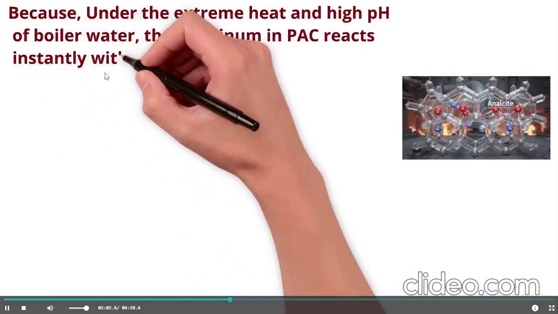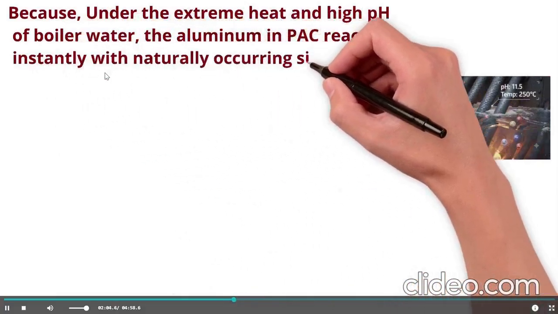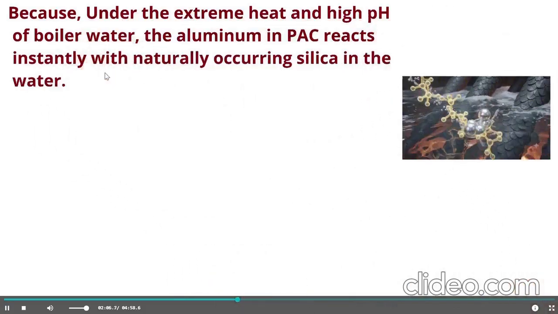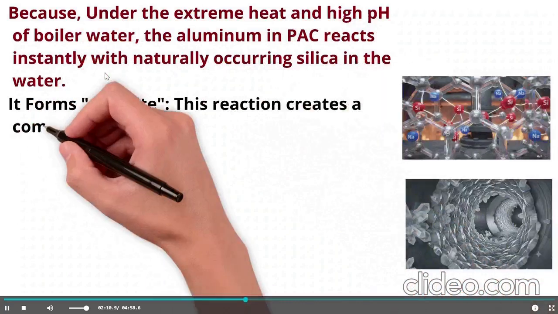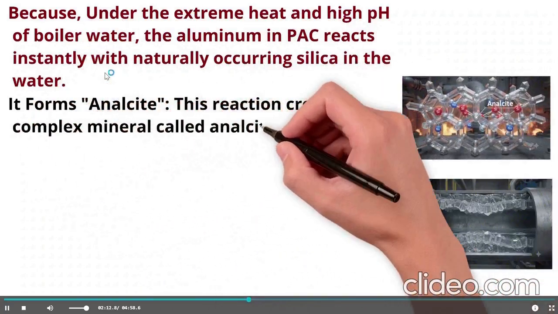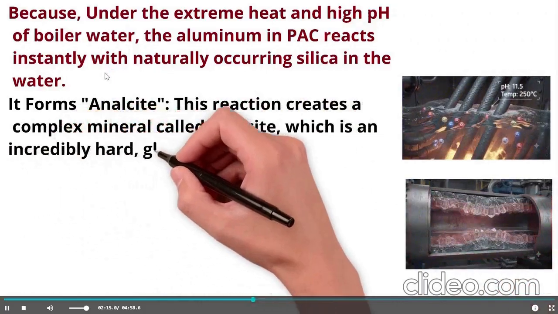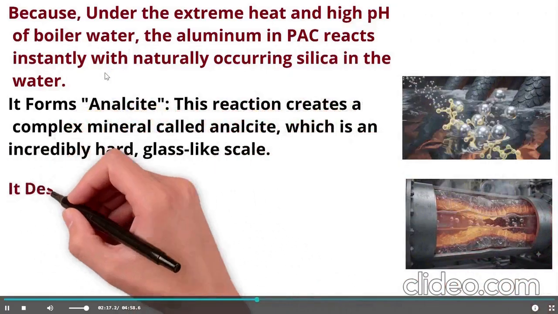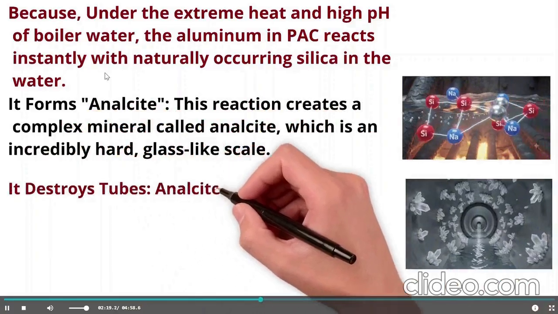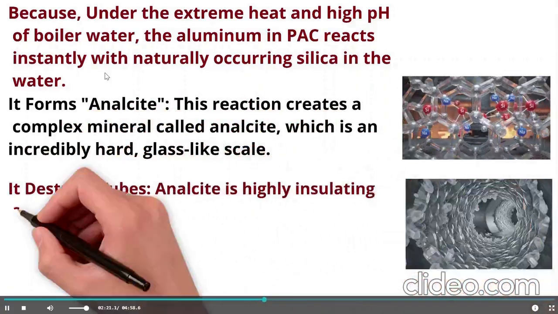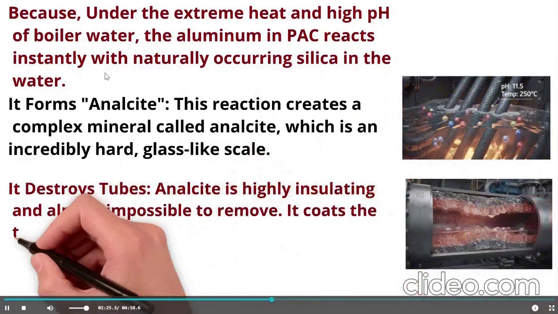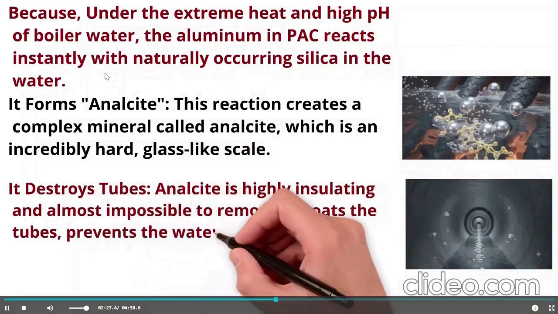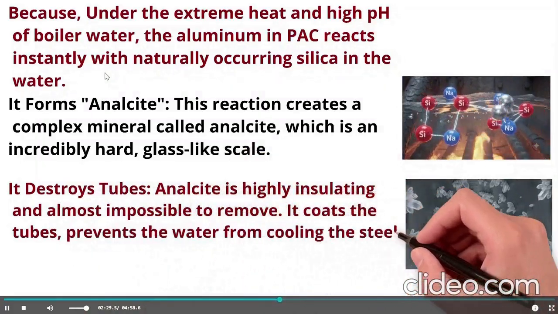the aluminium in the PAC chemical reacts intensely with naturally occurring silica in the water. This reaction creates a complex mineral called analcite, which is an incredibly hard scale-like material, which is also scale. It destroys the tubes. As we know, analcite is highly insulating and almost impossible to remove.